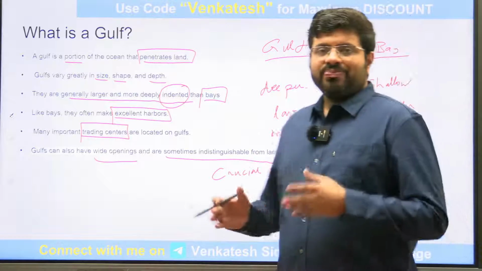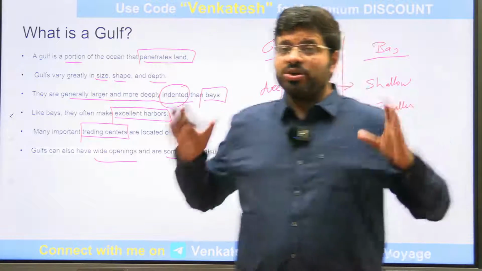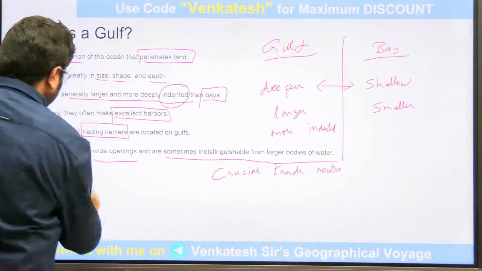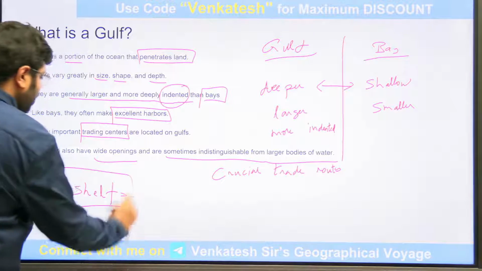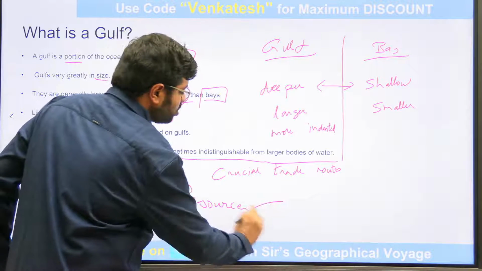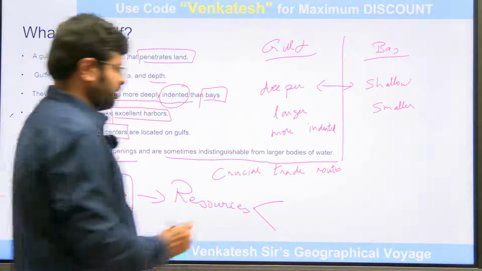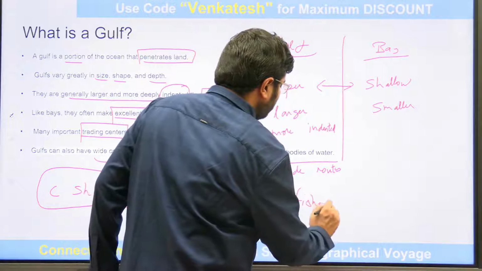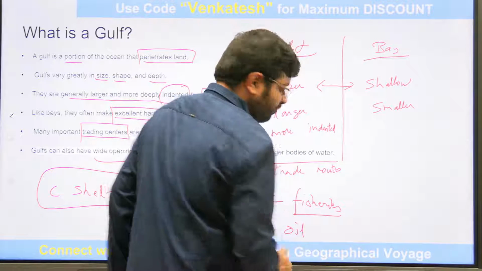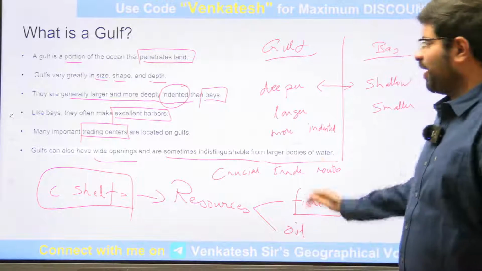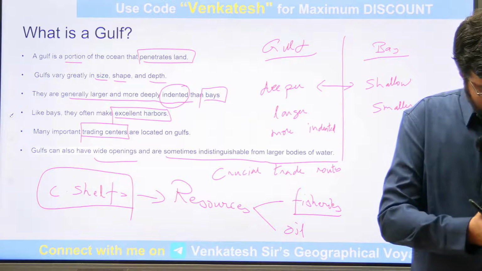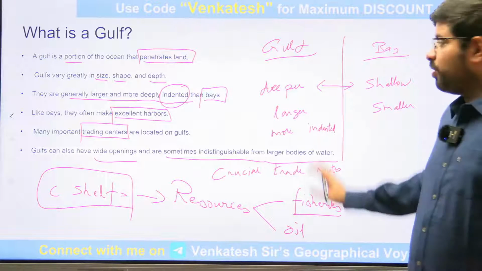And usually gulfs and bays, because you are entering from an ocean into the land, are always located near the continental shelves, which are known for resources. What resources? Continental shelves are known for resources of fisheries and resources of oil. Because of that, you will have an understanding, right? Okay, those are the most important things you have to take into consideration.